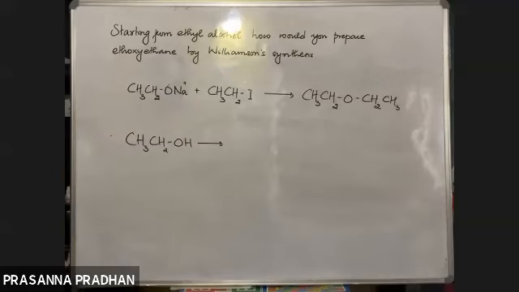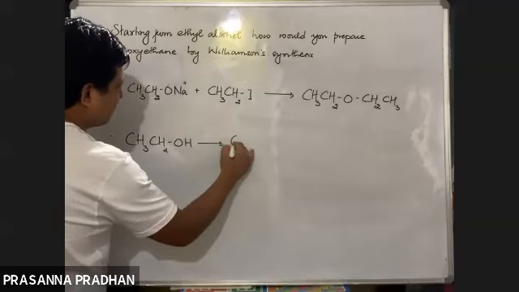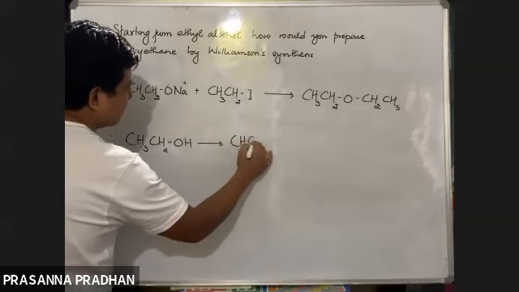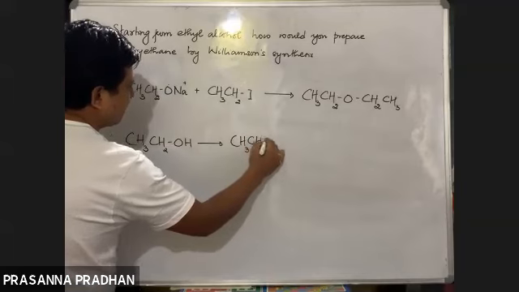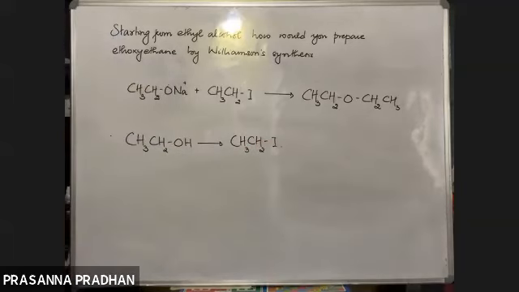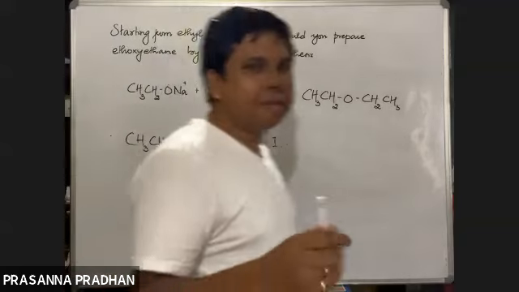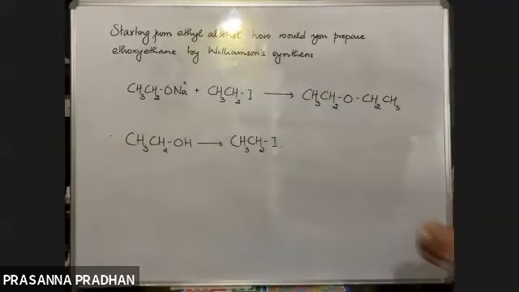Now tell me, how are you going to prepare ethyl iodide or ethyl bromide, whatever you like. I've used I out here. So what is the reagent? This should be at your fingertips. Alcohol to alkyl iodide.